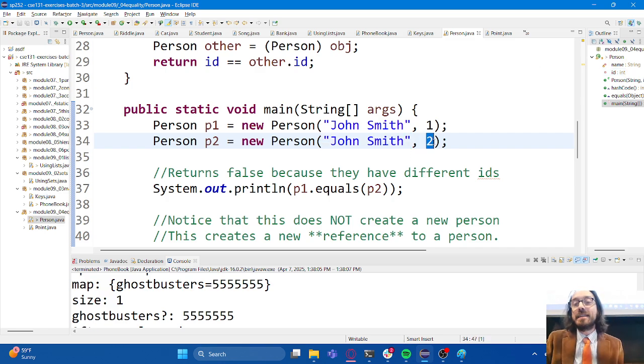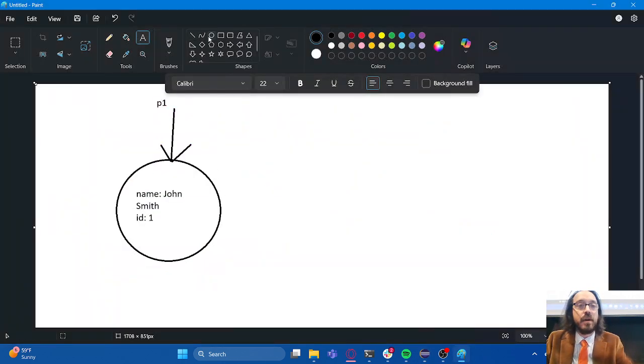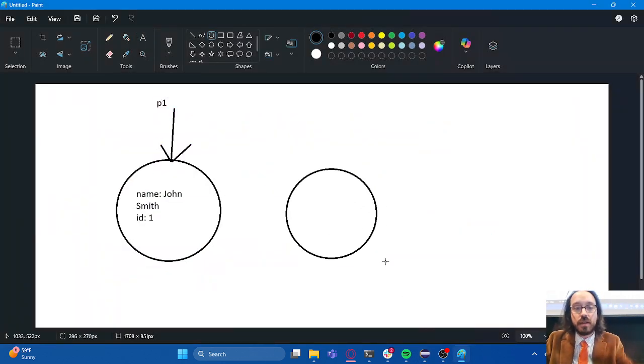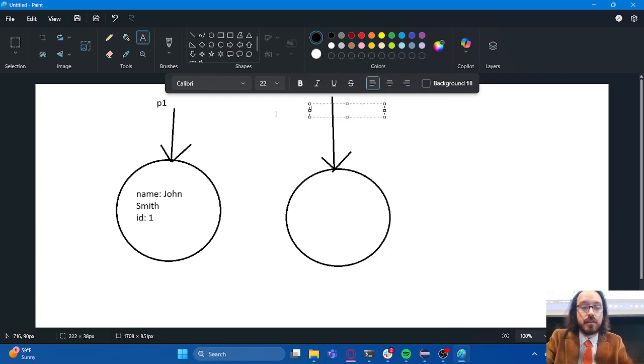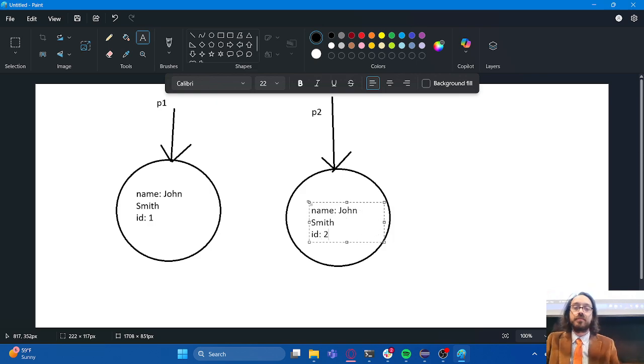But that's kind of why ID numbers exist, so that if I do have two John Smiths, I can distinguish them by having two different ID numbers associated with those two different John Smiths, right? So this would be represented the very same way. I'll try and run through this real quickly so we can get to the important part of this example, with the arrow pointing to it, and then P2 as the variable name, and inside of here the name would still be John Smith, right? And the ID this time would be 2.